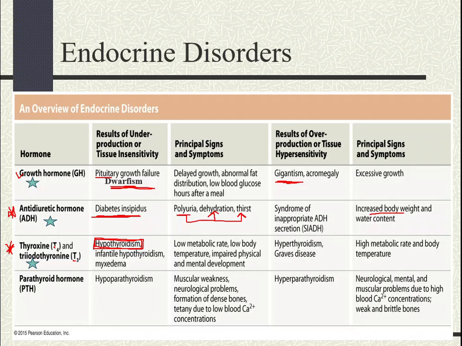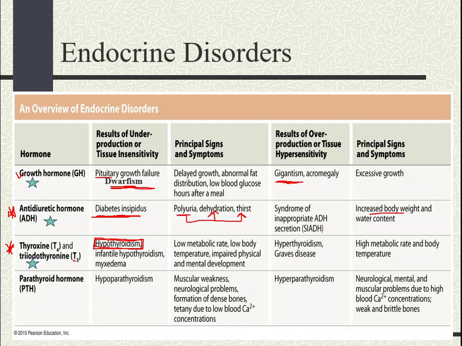If we have an autoimmune response against the TSH receptors on the thyroid gland, then TSH will not be able to stimulate the thyroid gland to produce T3 and T4. Hence, hypothyroidism. Okay? Now, individuals that have this condition, their blood tests will show low levels of T3 and T4 and elevated levels of TSH.